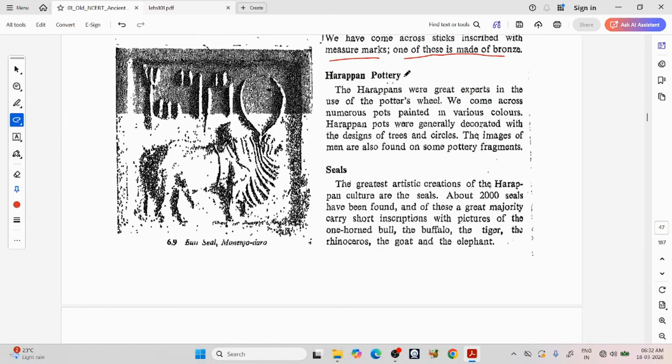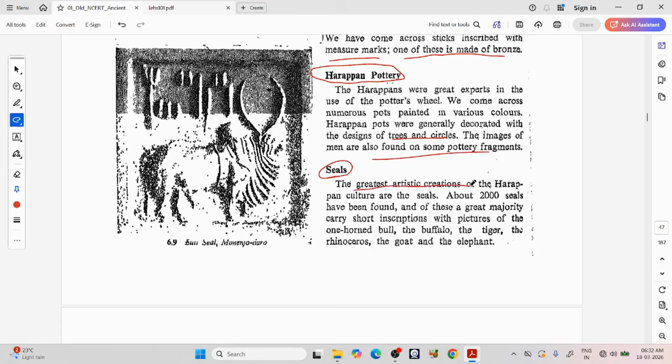Harappan pottery. The Harappans were great experts in the use of the potter's wheel. We come across numerous pots painted in various colors. Harappan pots were generally decorated with designs of trees and circles. The images of men are also found in some pottery fragments.